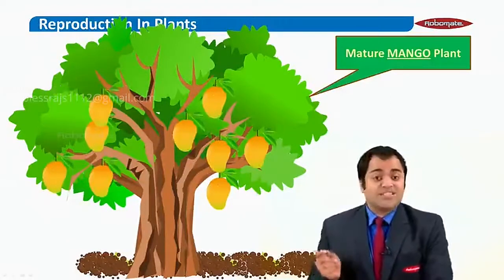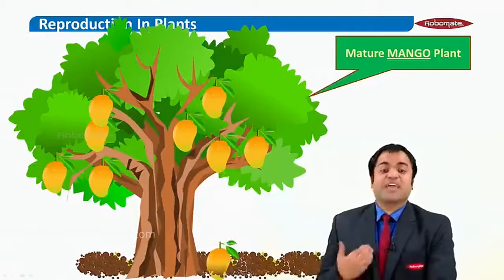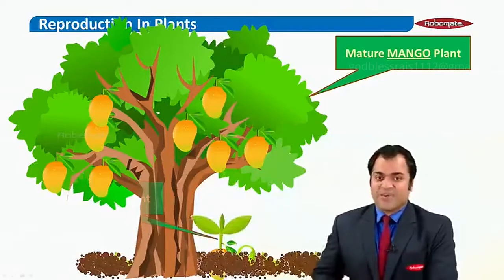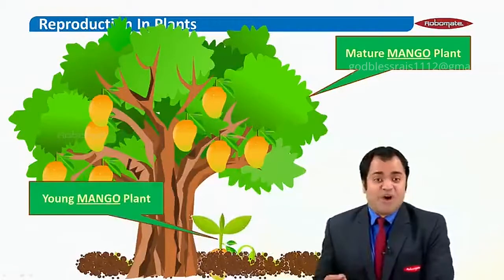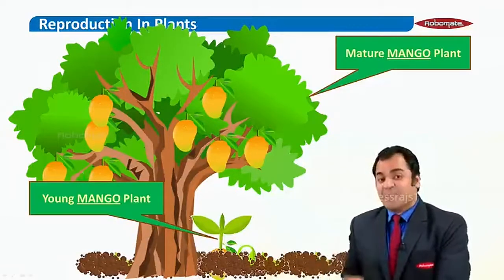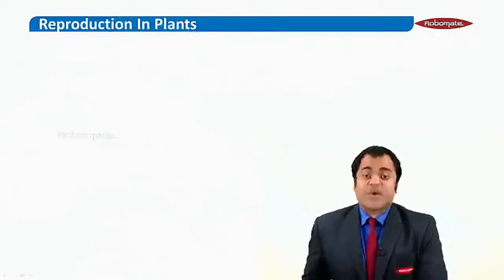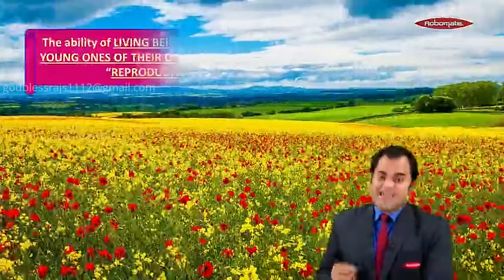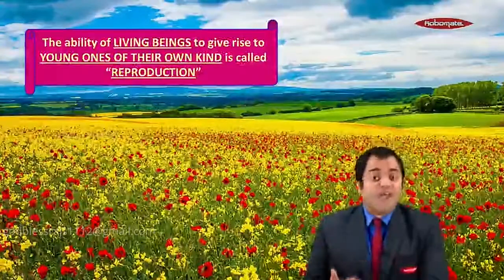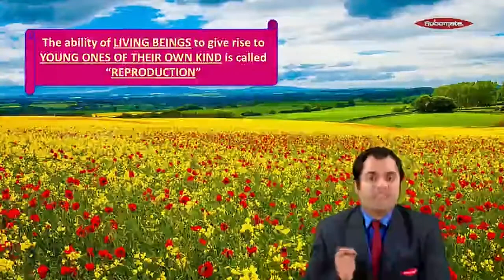And when one such mango falls on the ground, the seed is going to definitely give rise to a new but young mango plant. So what you just saw was a mature mango plant give rise to a young mango plant. And this is what is called reproduction. If I have to define the term, I can say that the ability of living beings to give rise to young ones of their own kind is called reproduction.